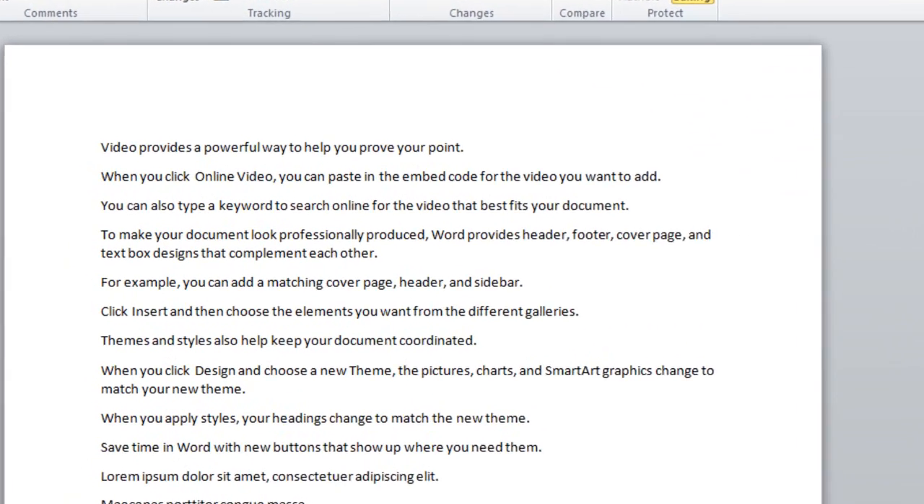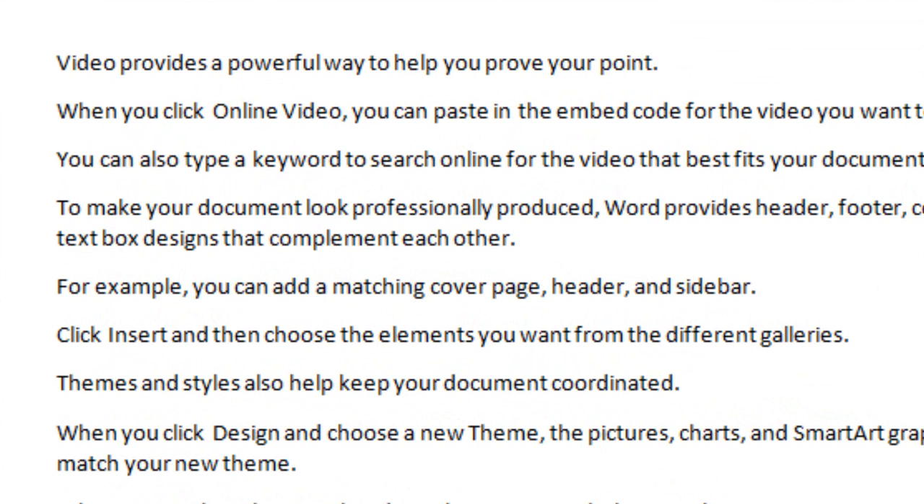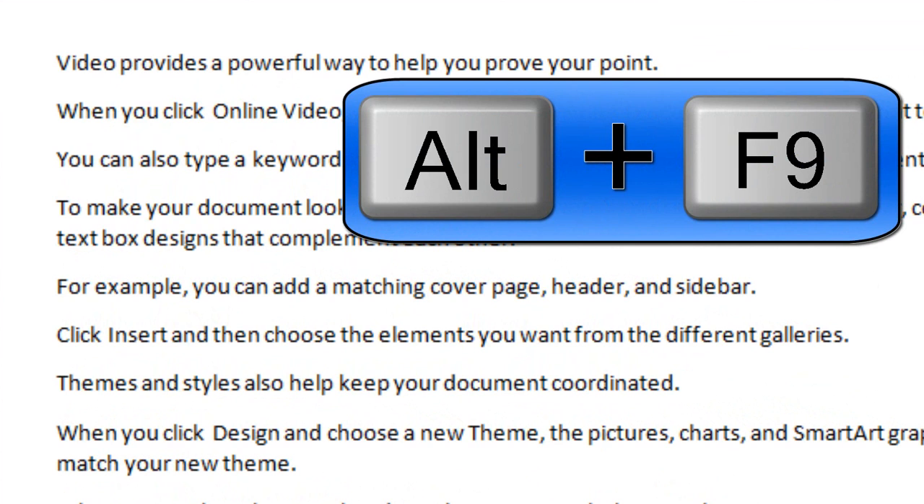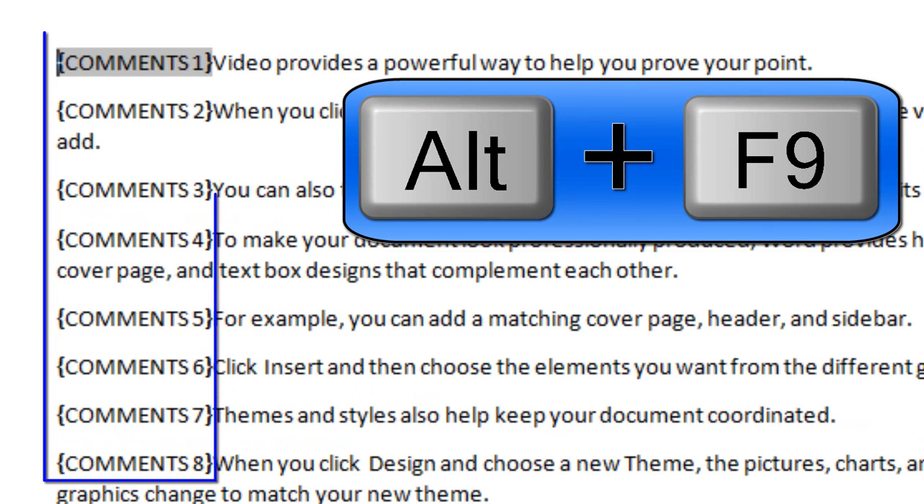If you're not familiar with field codes, there are three keystrokes that you need to be familiar with. One keystroke is Alt F9. When I press Alt F9, it shows all of the field codes in the document in their field code form. Some field codes have representations that you can see in the document.